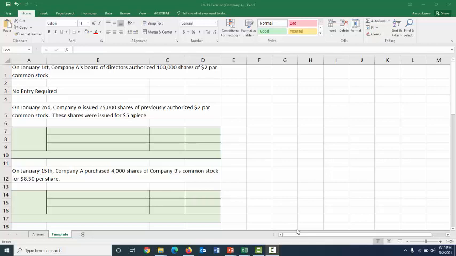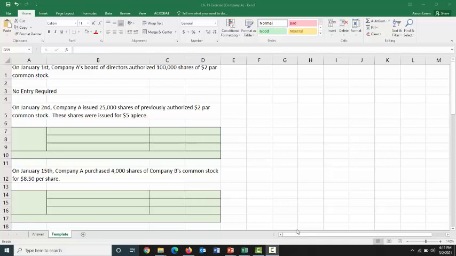Hello everyone, we're going to do a review exercise for Chapter 15. And while Chapter 15 specifically focuses on investments, in my time as a professor I have found that the big hang up on this comprehensive assignment on the material covered in Chapters 13, 14, and 15 combined is the word common stock. Because common stock can mean a lot of different things.